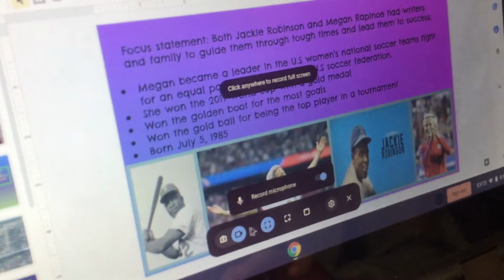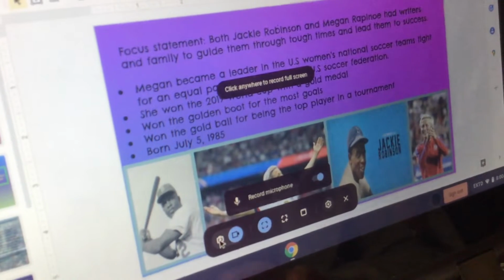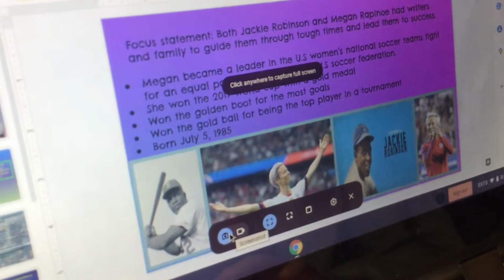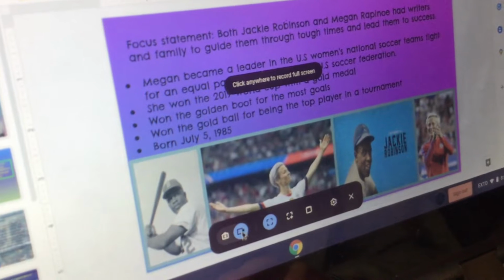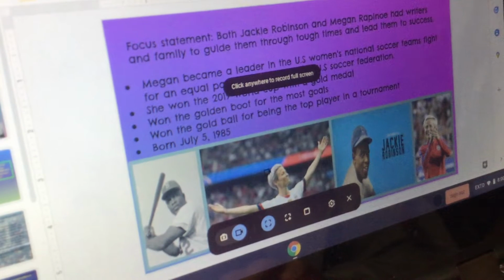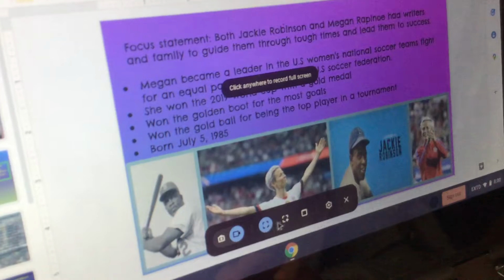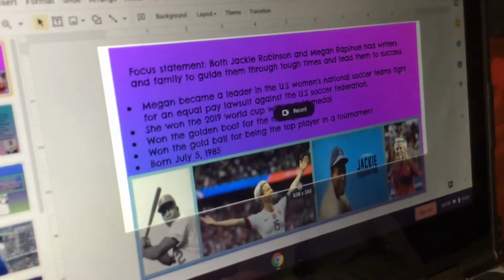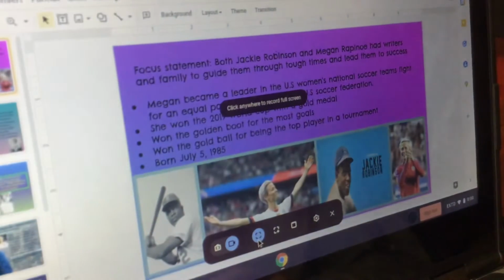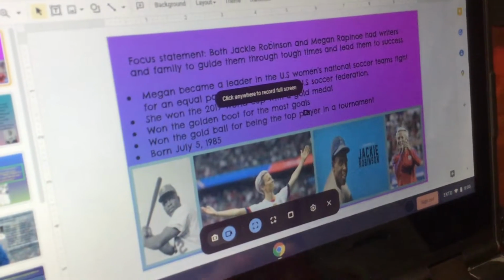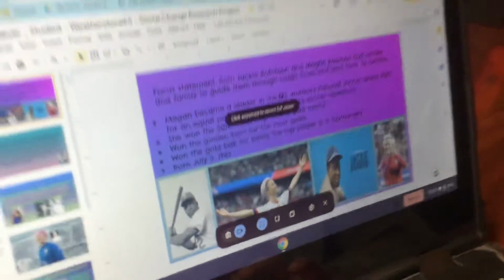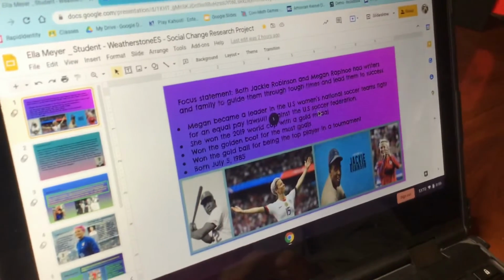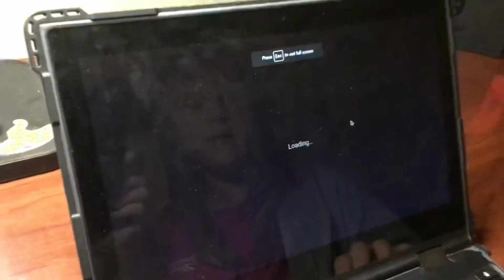No one wants that. So we covered the screen capture in an earlier video, and now we need to do the record button. So you can either drag and drop a part that you want to record if you don't want to show your tabs that are open, or you can just do a full screen record, which we're going to do now. So you just click anywhere, and then you have 3 seconds to go ahead and put your project in present mode.